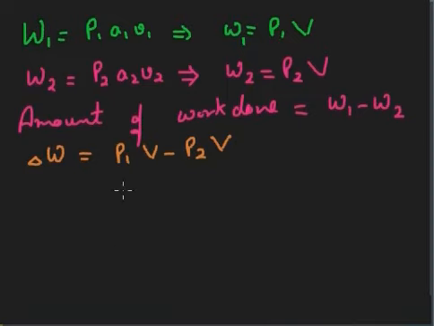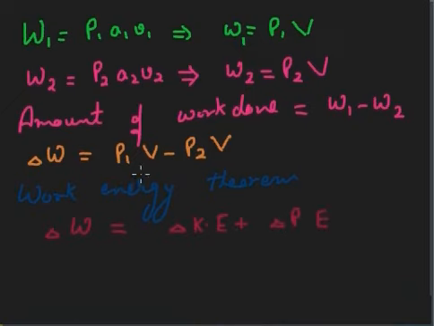After this, according to the concept of the work energy theorem, what we are using now? Work energy theorem. What the work energy theorem says is that the amount of work done, delta W, is equal to change in kinetic energy plus change in potential energy.